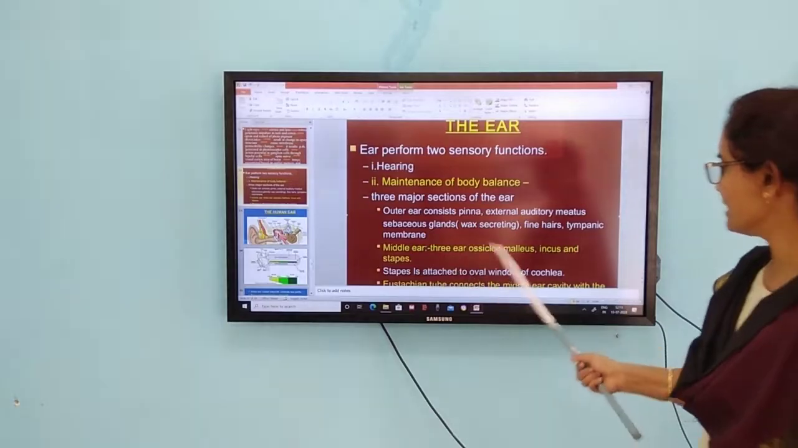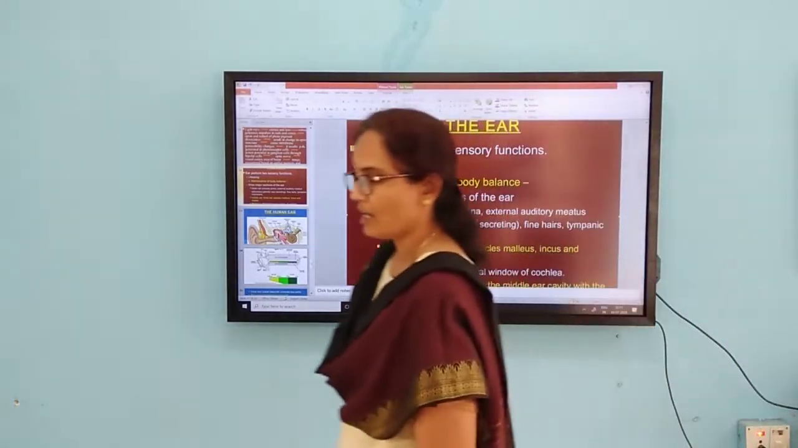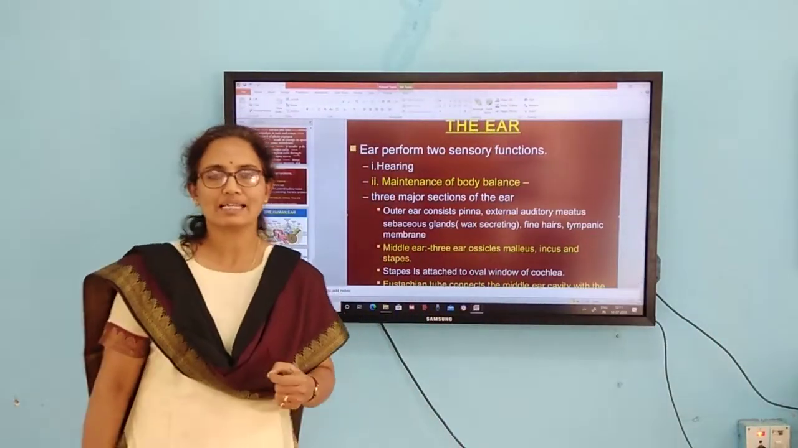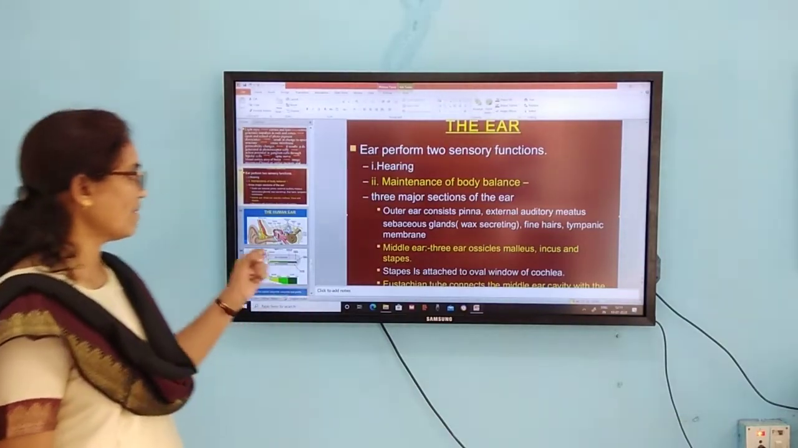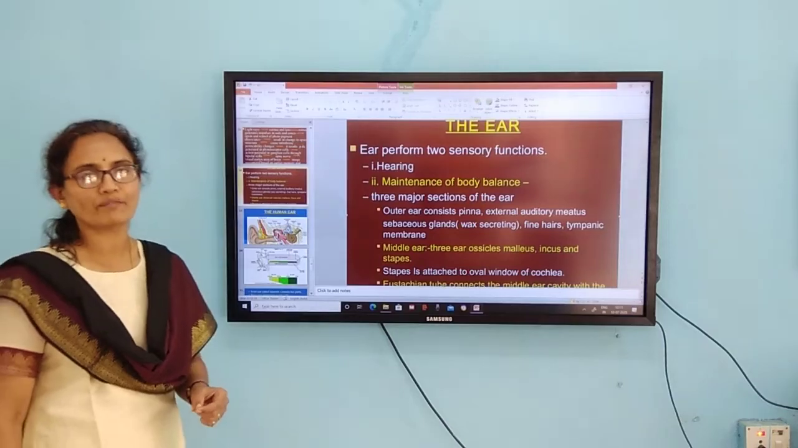The middle ear consists of three minute bones called the ear ossicles: malleus, incus and stapes. And this stapes is attached to the oval window of the cochlea.